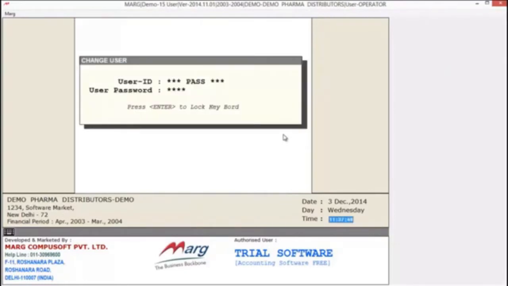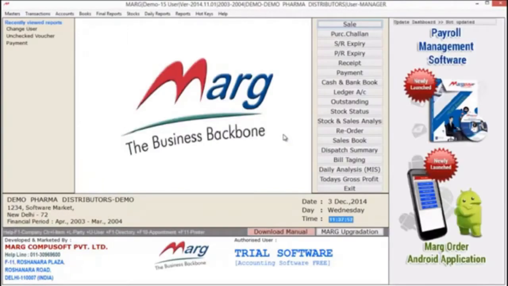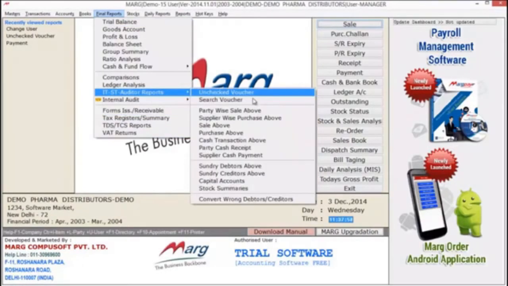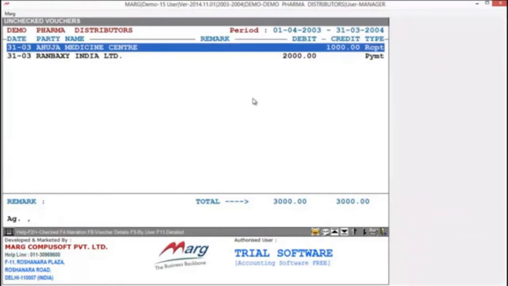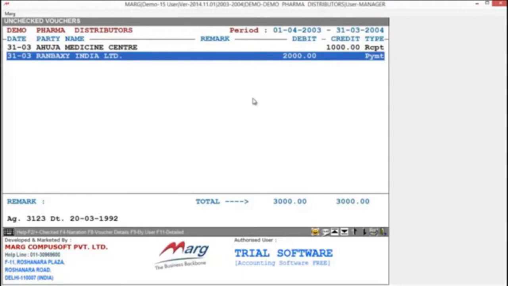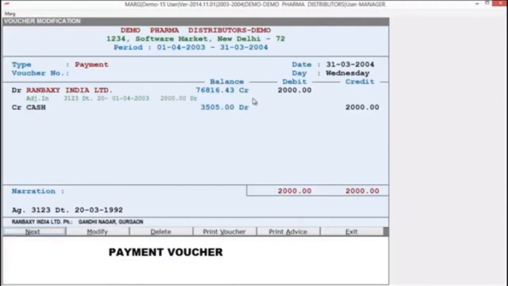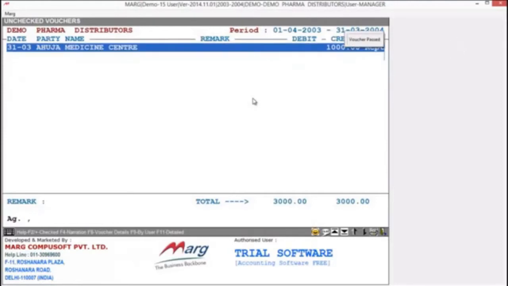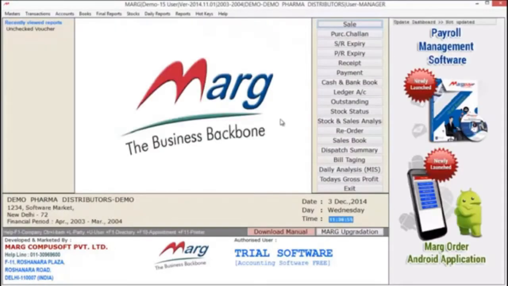Now let's log in with the supervisor's login ID and password, as you can view on screen. Now if your supervisor moves on to the unchecked voucher option, then you can see all the unchecked vouchers which are entered by the operator are visible here. Now your supervisor can check the voucher and to pass this entry, press the plus key from the keyboard and here you can see your voucher has been passed. So friends, you have seen how this option can be very useful for you.